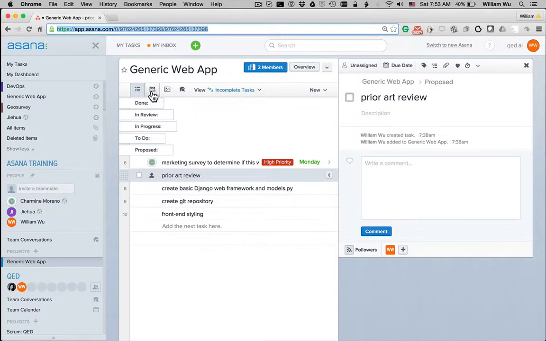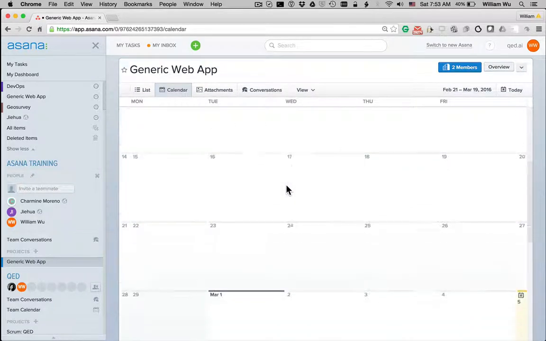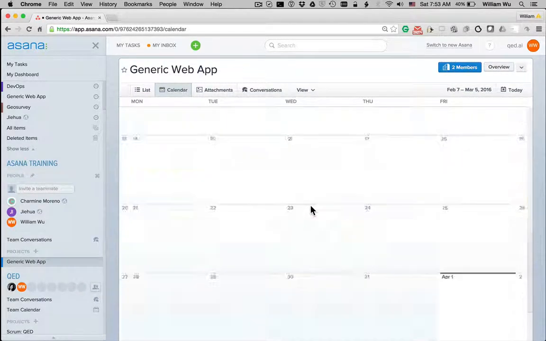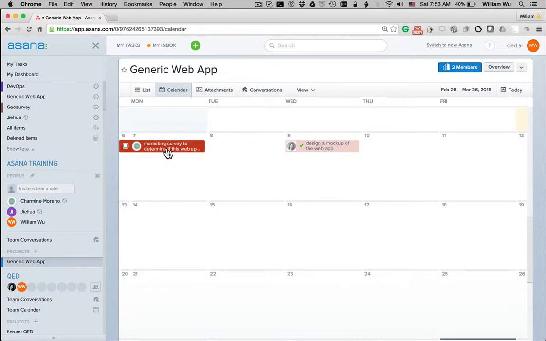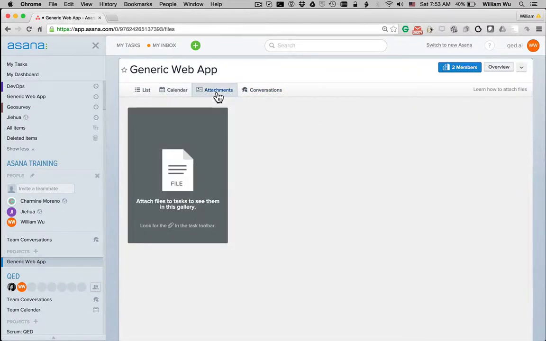One more thing I'll say. So these are quite useful. You can click on this button to see a calendar of tasks related to this project. So here we see marketing surveys due this date, and reviewing the design of the mockup is due on this date. And you can also click on attachments. So right now there are no attachments, but if we had attached some mockups or whatever, any kinds of files, and also Google Drive files, to any task in this project, you could review all of them here. So you have a one-stop shop for all the file attachments that are related to this project.